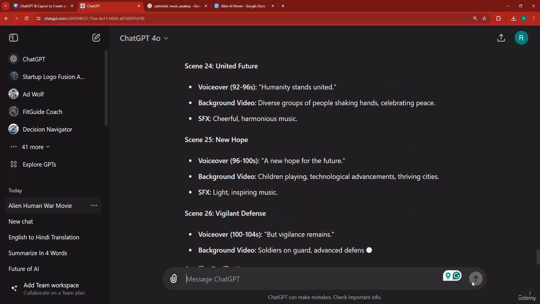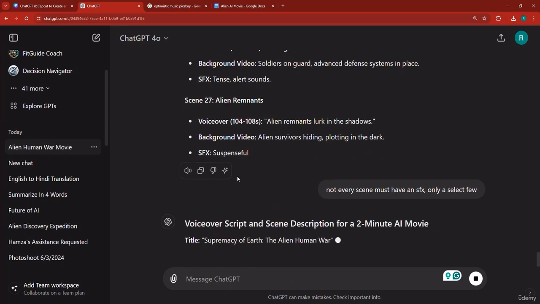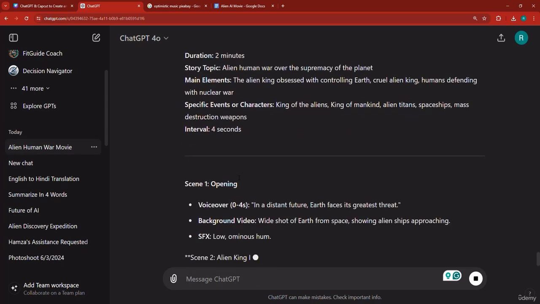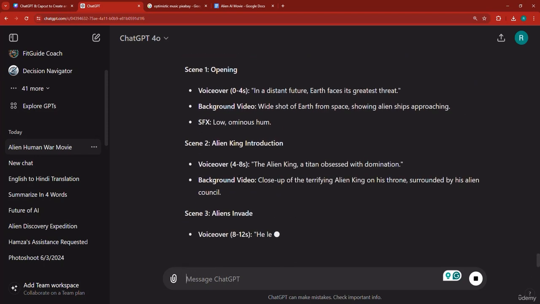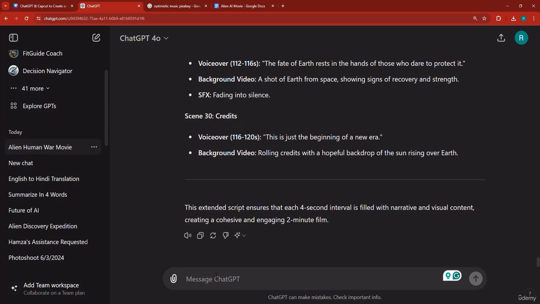Now, for one thing here, it's generating an SFX for every scene, which I didn't ask it for. So I'm going to say, not every scene must have an SFX, only a select few. And with this, it is now going to perfect the script, because I don't want an SFX for every scene. We just want it for a select few scenes where it's needed. Okay, so finally this is 120 seconds. Now the voiceovers are here.